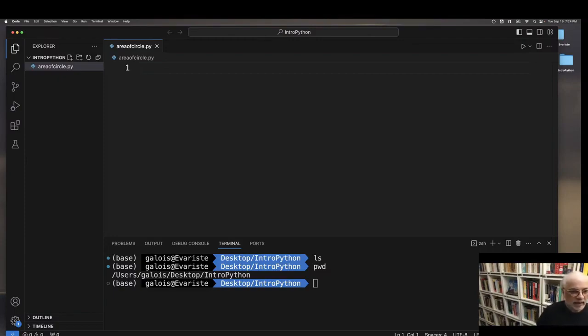Okay, so I'm ready to type a new Python program, and typically it's good practice to start your program with a comment. A comment is not an instruction, but it's basically just an annotation to yourself and others who are going to read the program. So we're going to say this program calculates the area of a circle. Okay? All right, so we're going to write a program to calculate the area of a circle. And next line, we're going to assign a value to pi.